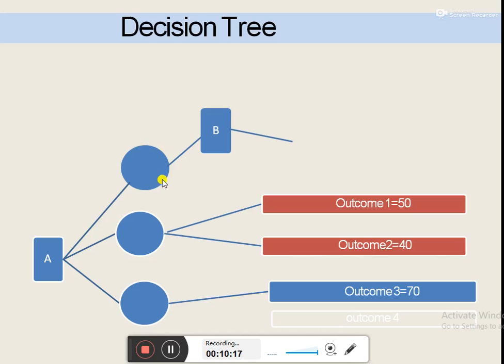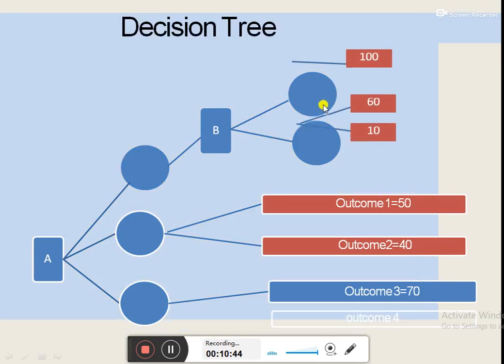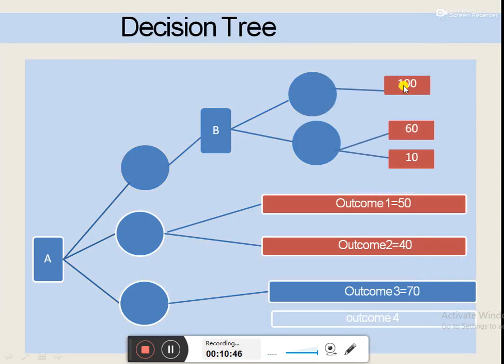This chance node resulted into another decision stage, which we represented in a squared form and denoted it as B. And this decision stage or decision node again resulted into two alternatives or two chance nodes. So these lines are representing the options available with the decision maker at this stage. Further, these chance nodes represents the respective outcomes.